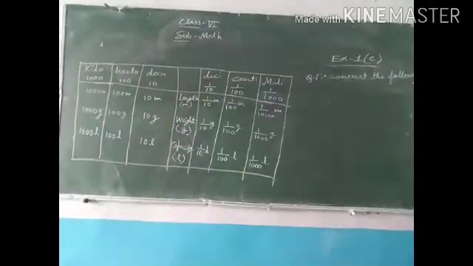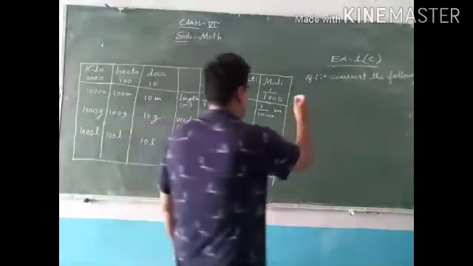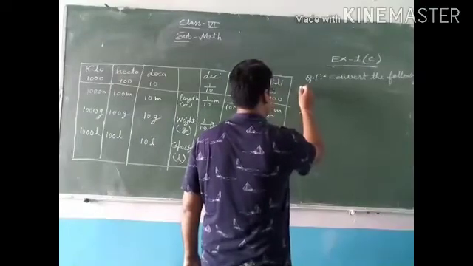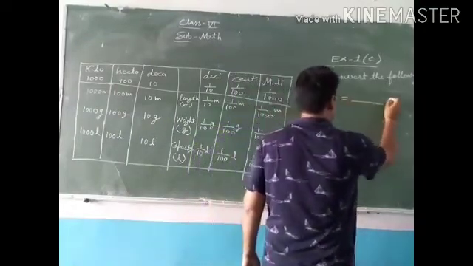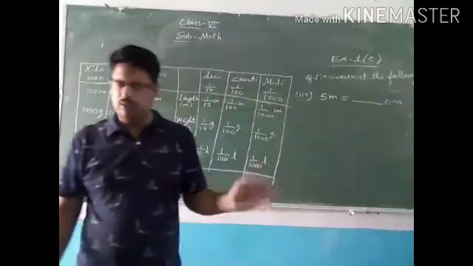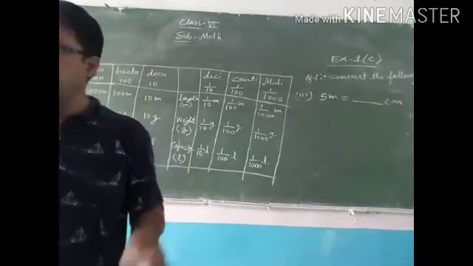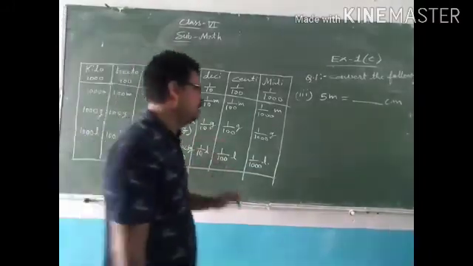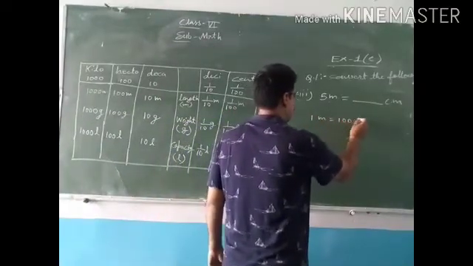Third part. 5 meter into centimeter. In just previous question I have told in 1 meter how many centimeter? 100. So in 5 meter how many? In 1 meter is equal to 100 centimeter.